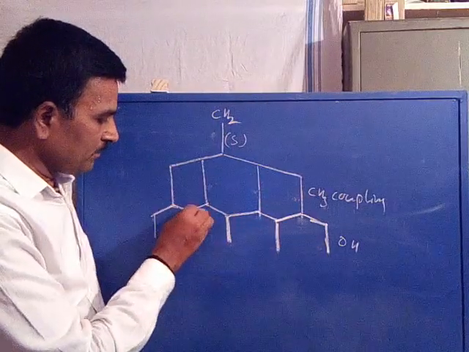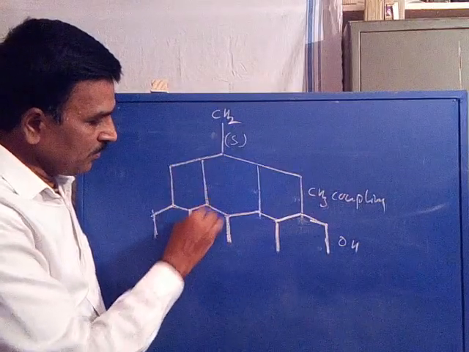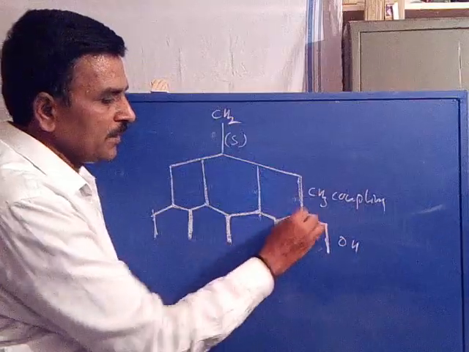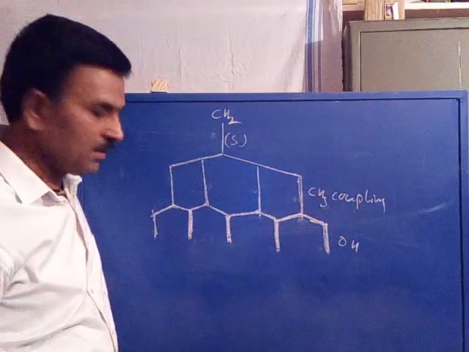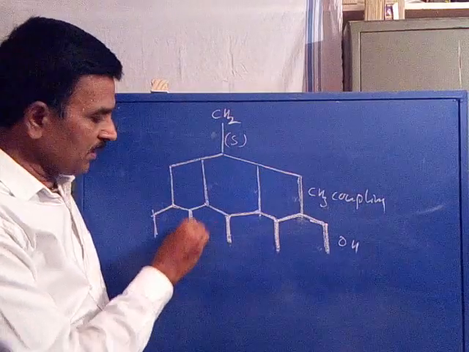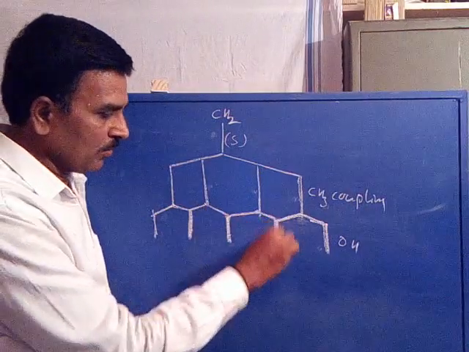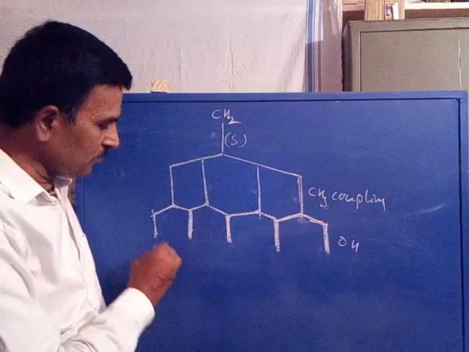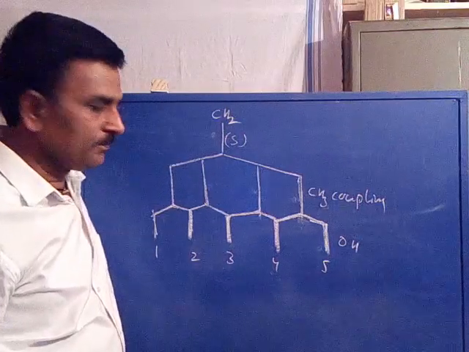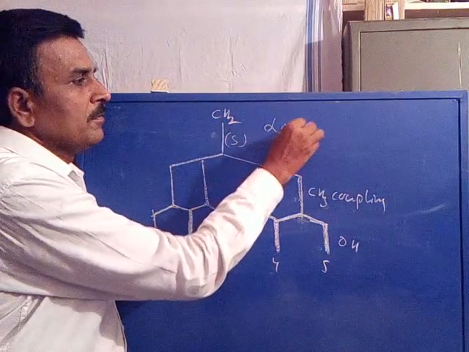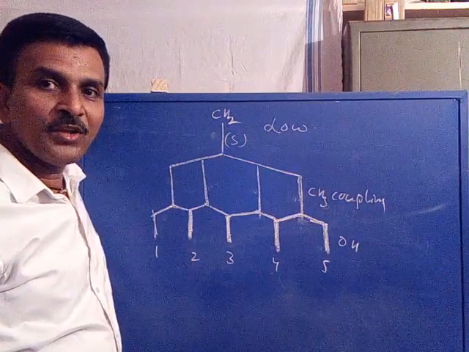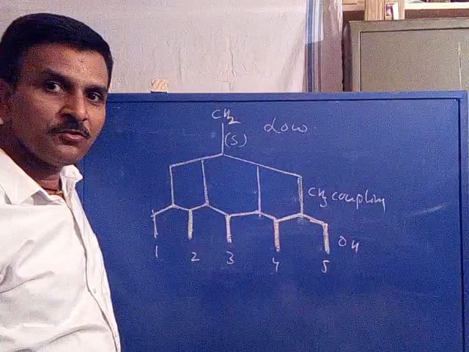Now this line is split into 2 lines. This line is also split into 2 lines. This line is also split into 2 lines. But what happens? The second line of the first one and the first line of the second one are overlapped. Here overlapping, overlapping, overlapping. Finally it gives 1, 2, 3, 4, 5, a quintet. This is low resolution. Because of overlapping, a quintet is observed, called a low resolution spectrum. Actually its multiplicity should be an octet.